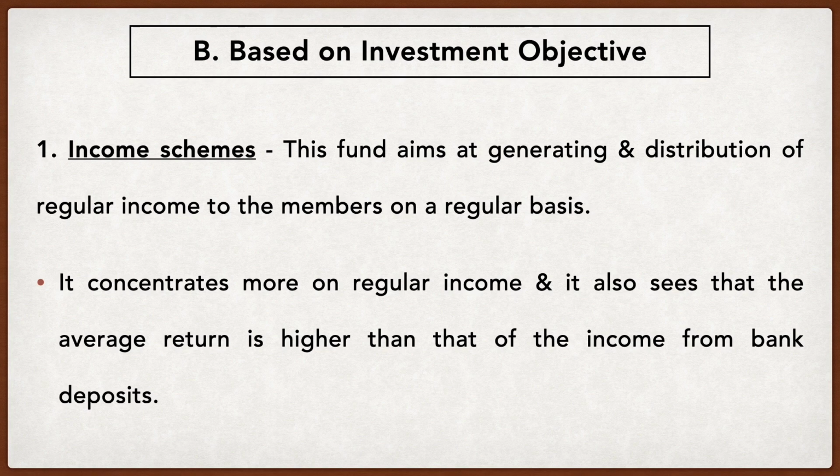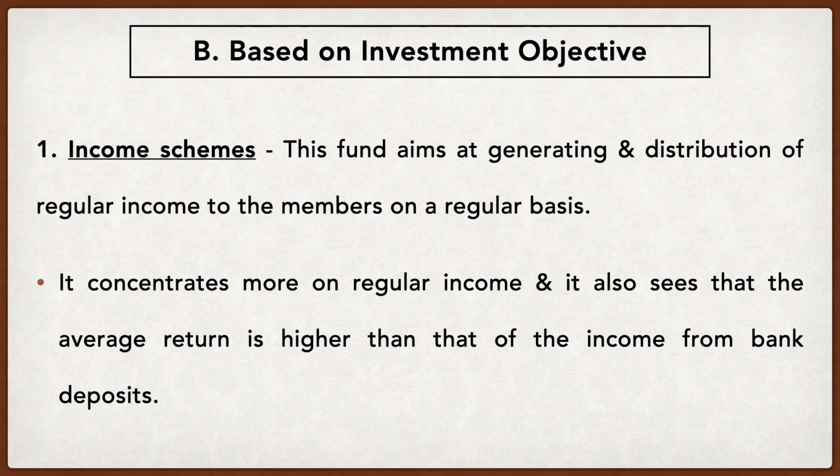As an investor, you will have different objectives, right? Mr. X might have an objective of income, while Mr. Y will have an objective of more security. Some might want capital appreciation, some will want immediate return. So each investor will have different kinds of objectives behind their investment. Here we talk about the first one, income schemes.